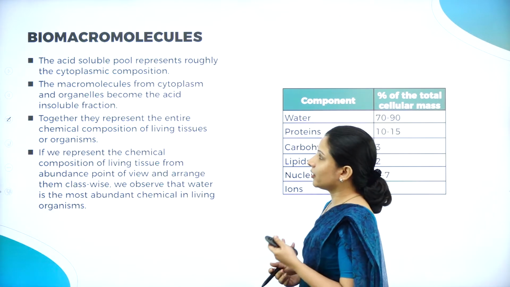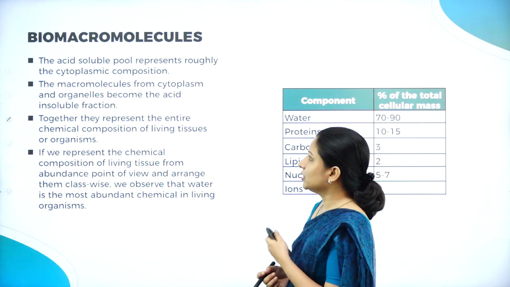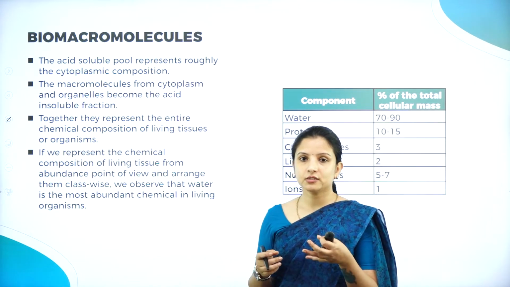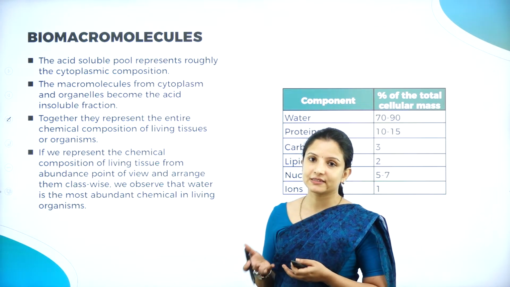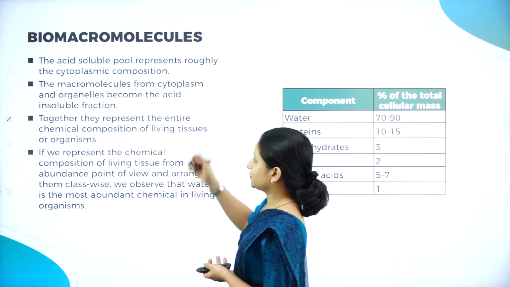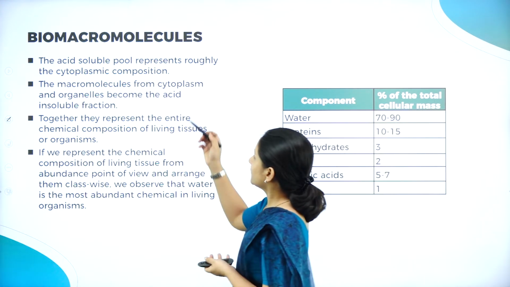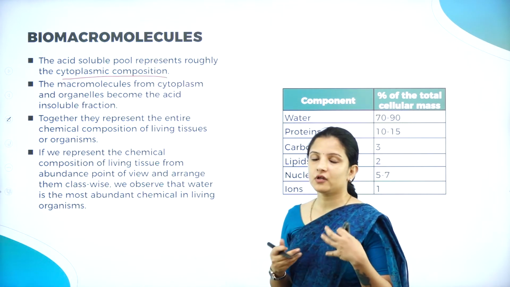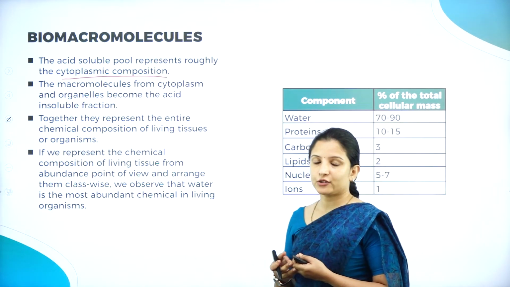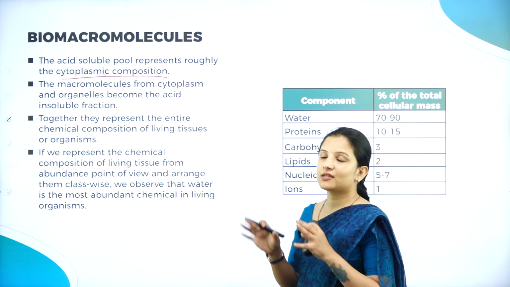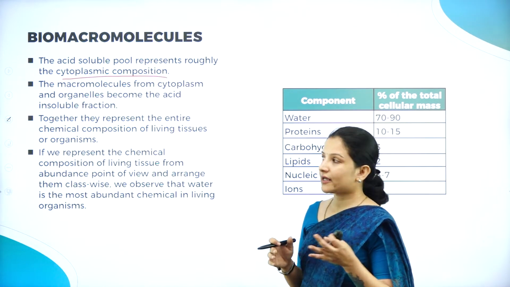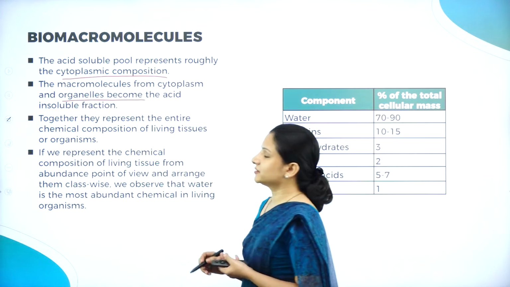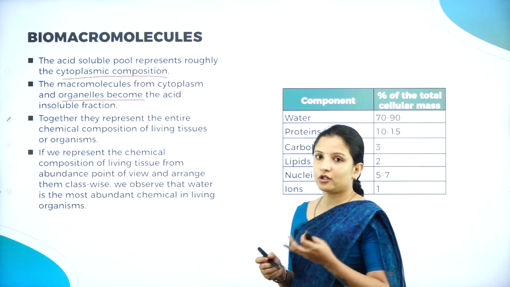Next, talking about the acid soluble pool. Acid soluble pool means those components or compounds which dissolve easily in the acid. The acid soluble pool represents roughly the cytoplasmic composition. So whatever components are present in the cytoplasm are the acid soluble pool, whereas all the organelles present in the cytoplasm are the acid insoluble fraction.